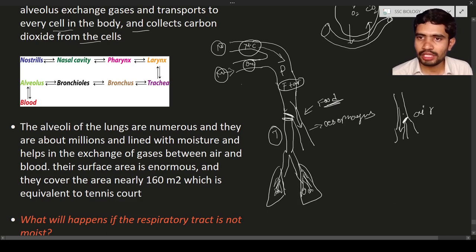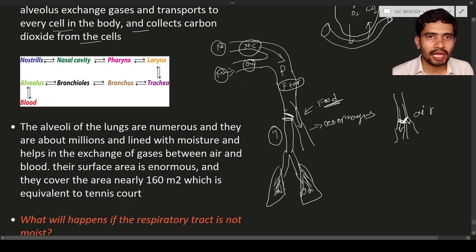Have you understood the main function of the epiglottis? It is to deflect the air and food material. When the person is not eating or drinking, the air enters into the trachea. When the person is eating or drinking, the epiglottis closes this region, and as a result the food and water enter into the esophagus.